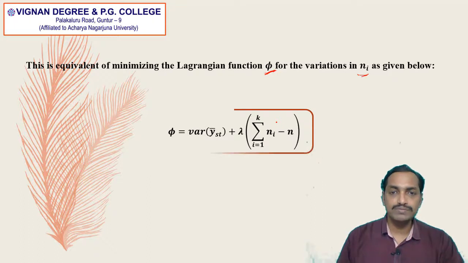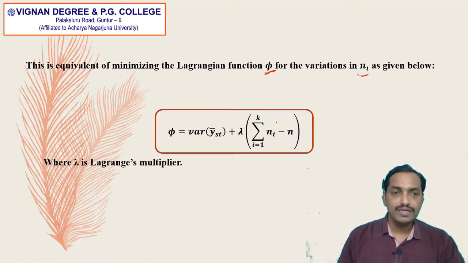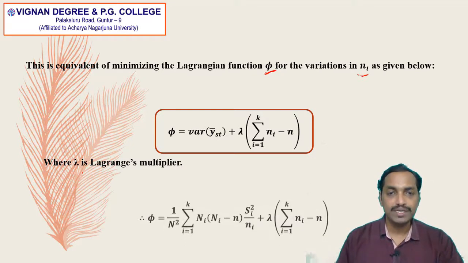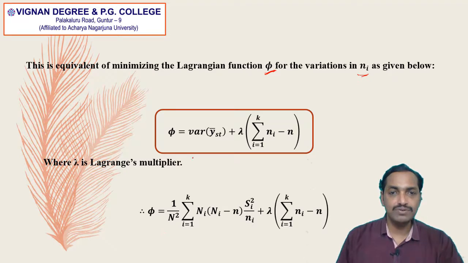where lambda is the Lagrangian multiplier. Therefore phi is equal to, we are just substituting this variance of y bar st formula here, 1 by capital N square into summation capital Ni into capital Ni minus small ni into Si square divided by small ni plus lambda into summation ni minus n.